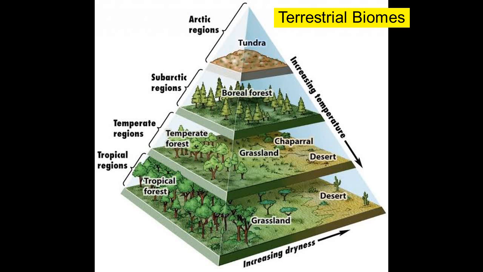Now we'll see about biomes. A biome is a geographically extensive system where all flora and fauna are found collectively. Generally, we can say biomes are like forest. The biome is a geographically extensive ecosystem.